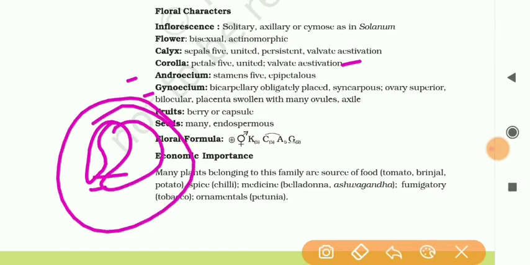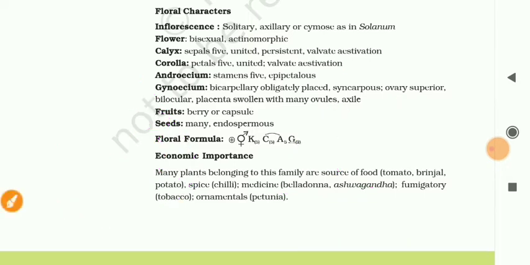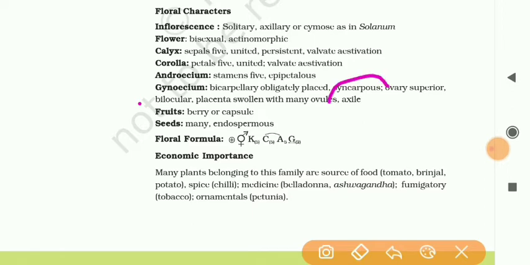This is called syncarpous. And the ovary is superior, means this is the sign. Ovary is superior, bilocular, placenta swollen with many ovules, and it is axile in nature. Fruits are berry or capsule type. Seeds many and endospermous.